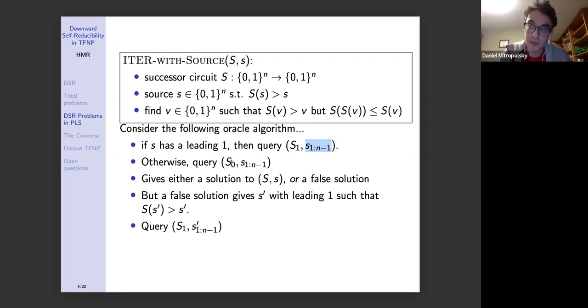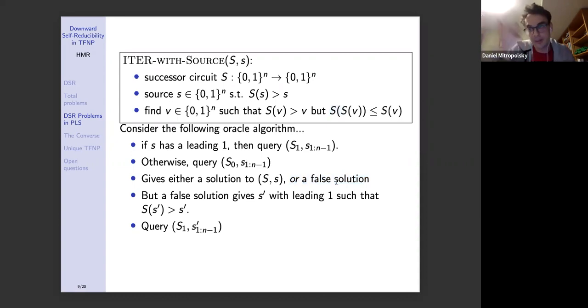Otherwise, we're going to query S sub 0, also with the source being the first n minus 1 bits of S. Now, two things can happen. One is that this either gives you a solution to the original instance, or it'll give us a false solution. If you pause this talk or go to the paper, it's all explained. But what is a false solution? A false solution is something that wasn't actually a local optimum. And the only way that could happen is if